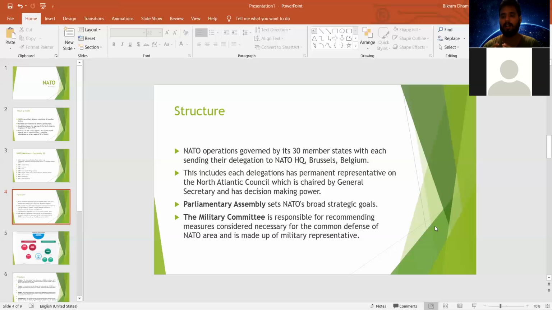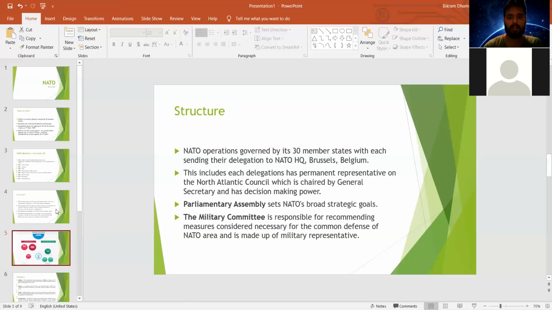They have a permanent treaty for making one alliance or group for security purposes and for common defense within the North Atlantic area, and it is made up of military representatives from all these 30 member states. There is a selection of military representatives and military forces from all 30 members of this organization.